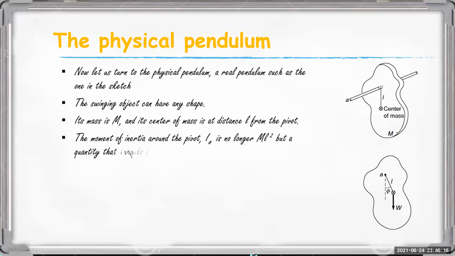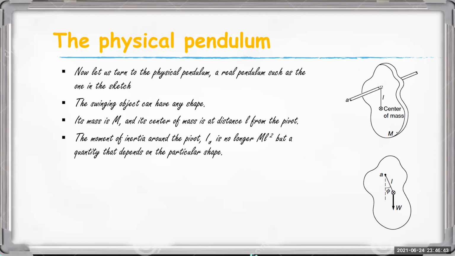The moment of inertia around the pivot, IA, is no longer ml square. This is not ml square. Why? Why is it not ml square?